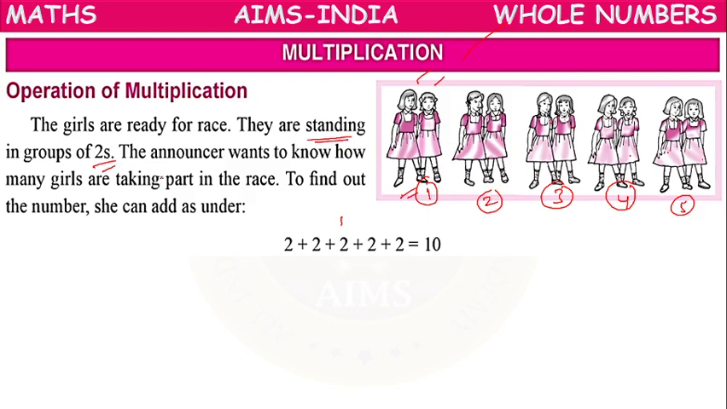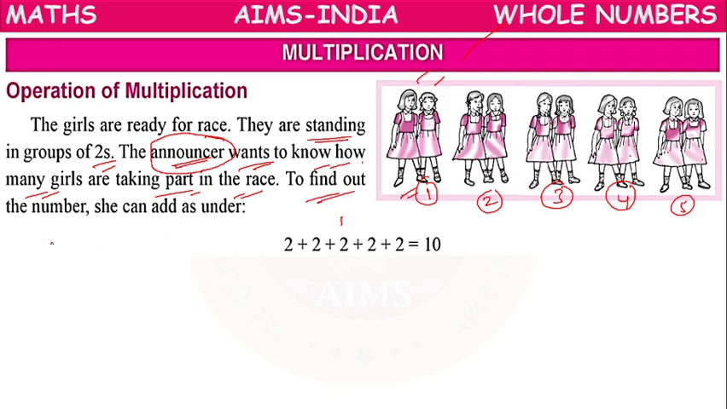The announcer wants to know the total number of girls taking part in the race. The announcer means the person who will make the announcement. He wants to know the total number of girls taking part in the race.